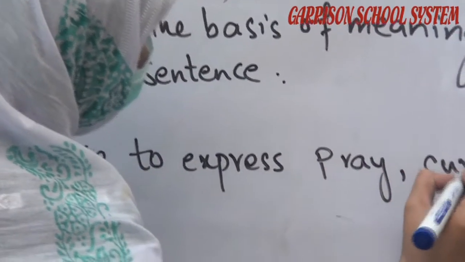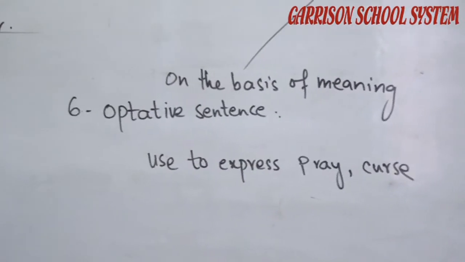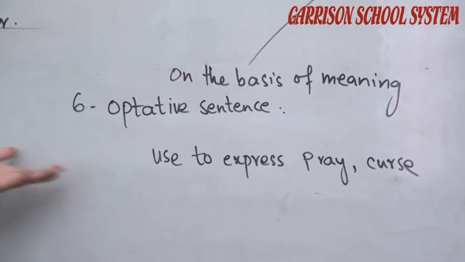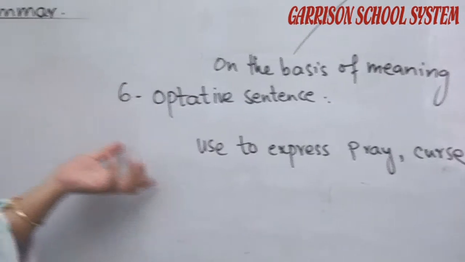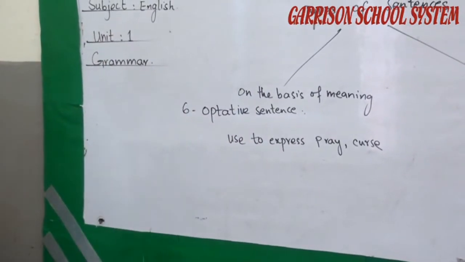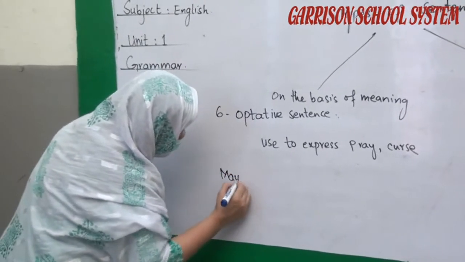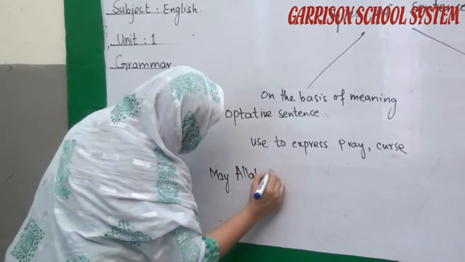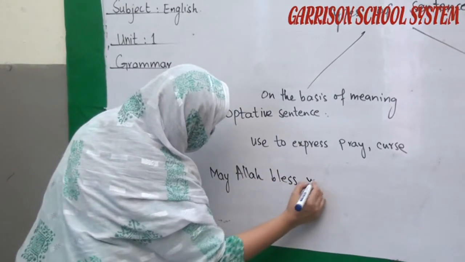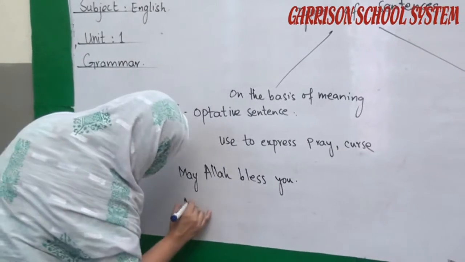A sentence that is used to express a prayer, a curse or a wish is called an optative sentence. Optative sentences are those sentences that are used to express a prayer, a curse or some sort of wish. For example, may Allah bless you. May you live long.